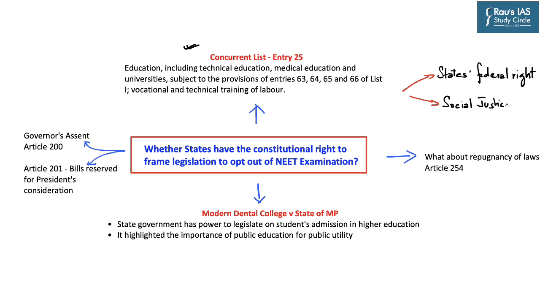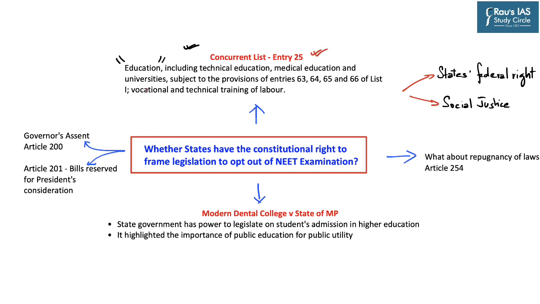So here he has stated that the NEET examination in a certain way acts as a barrier for the students belonging to the poor and backward sections of the community. And it is in this regard he has proposed a bill to exclude NEET from Tamil Nadu. And here he has taken recourse to this aspect of education which has been provided under the concurrent list under entry 25.